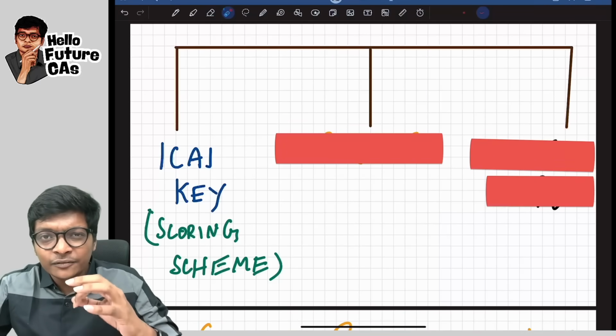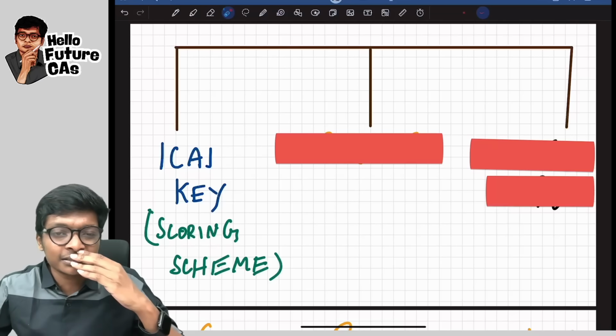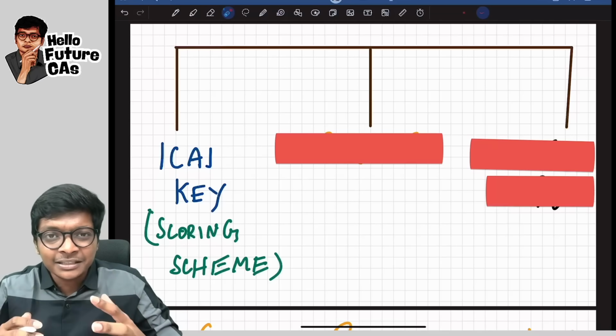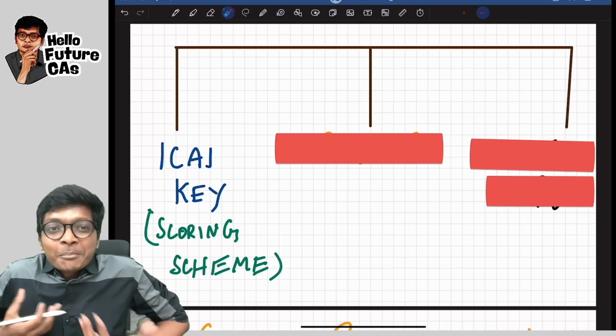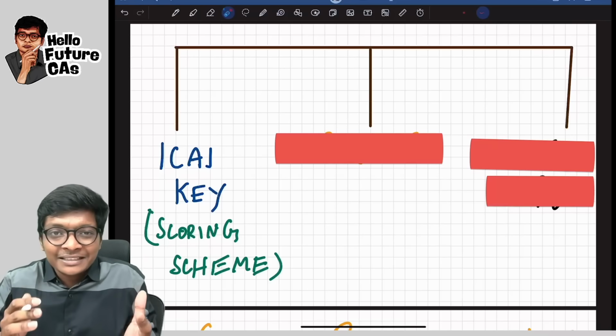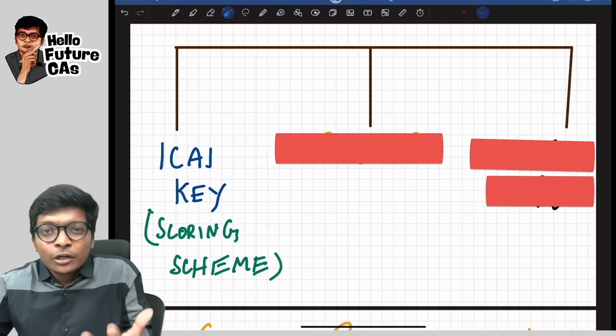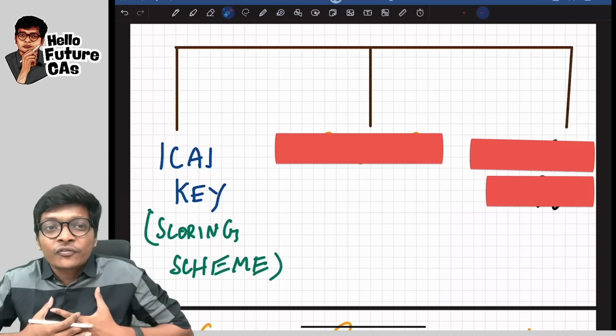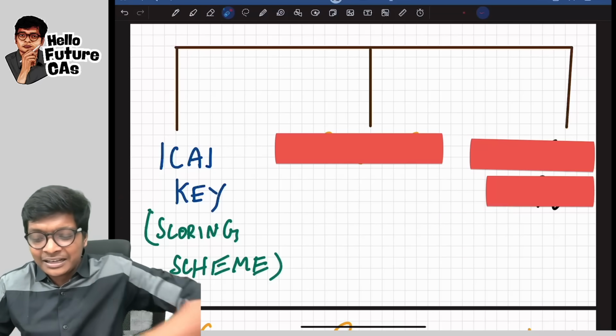ICAI always gives only suggested answers. When you write a 14 mark answer or a 10 mark answer, you don't know why you're losing marks, no? You will be like, I wrote the answer, but I'm not getting full marks. In law, you will write a 4 mark answer, but you will only get 2 marks, even though you feel all the answers are correct.